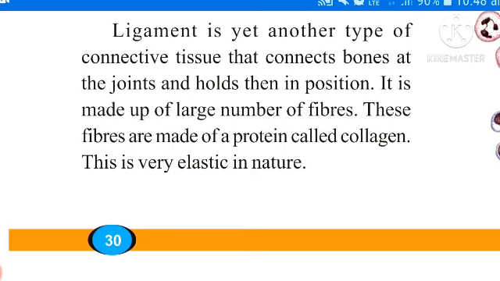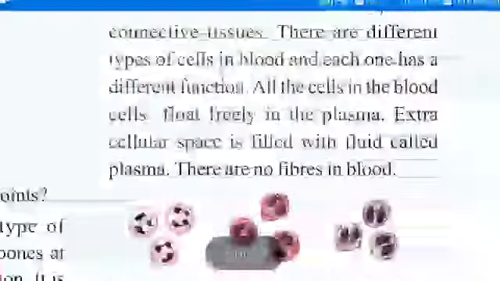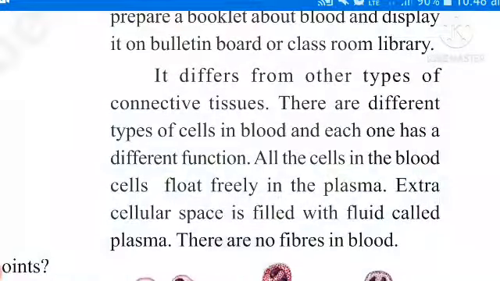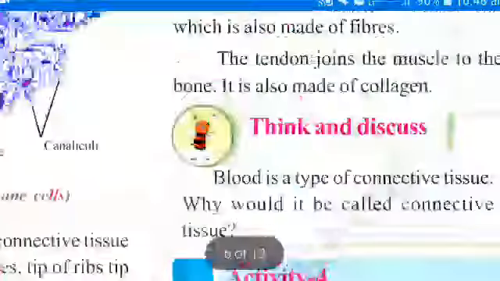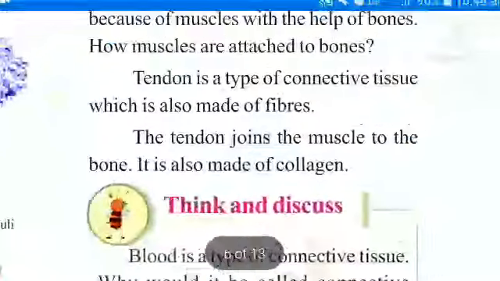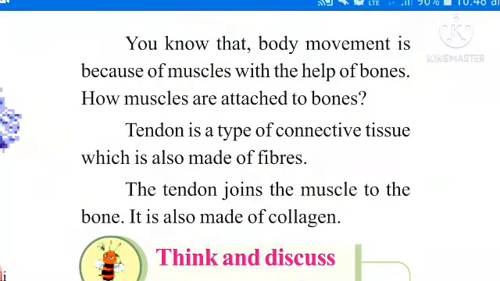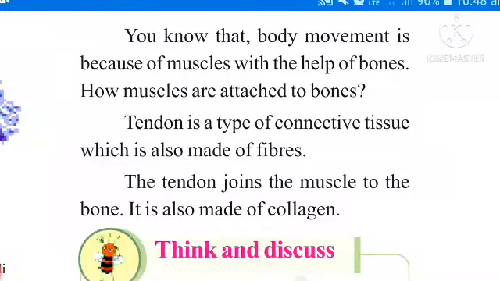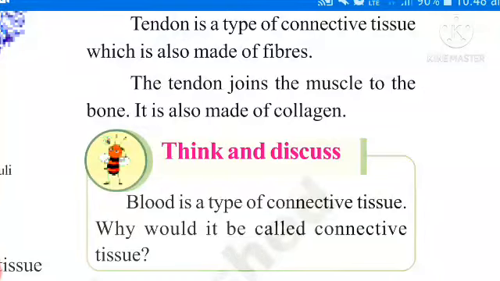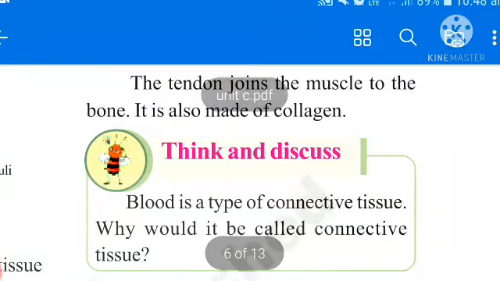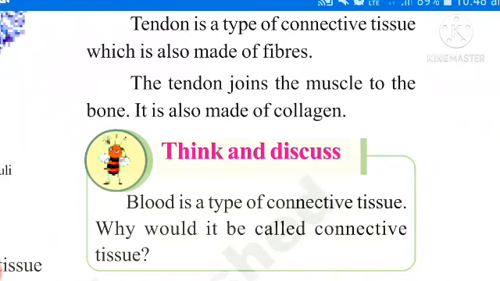Next, tendon. Do you know, children, tendon? It is another type of connective tissue. Tendon is a type of connective tissue which is also made up of fibers. The tendon joins the muscles to the bone. Where muscles join to the bone, that is called as tendon. It is also made up of collagen.